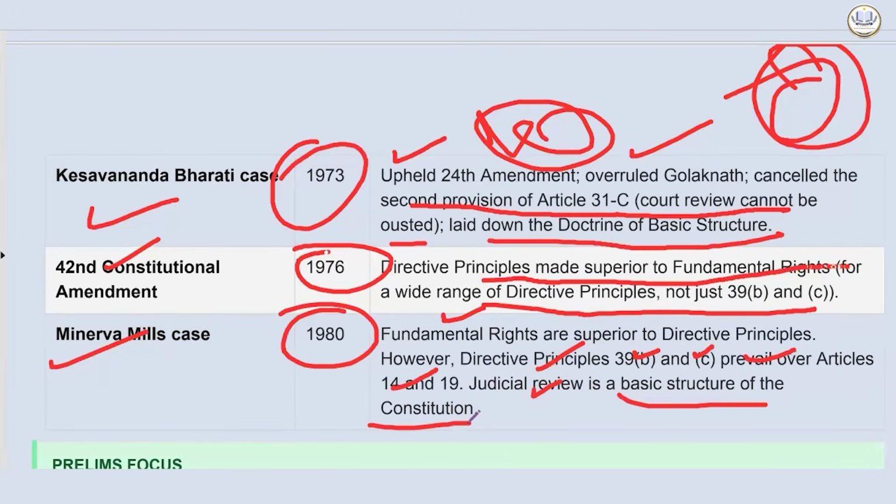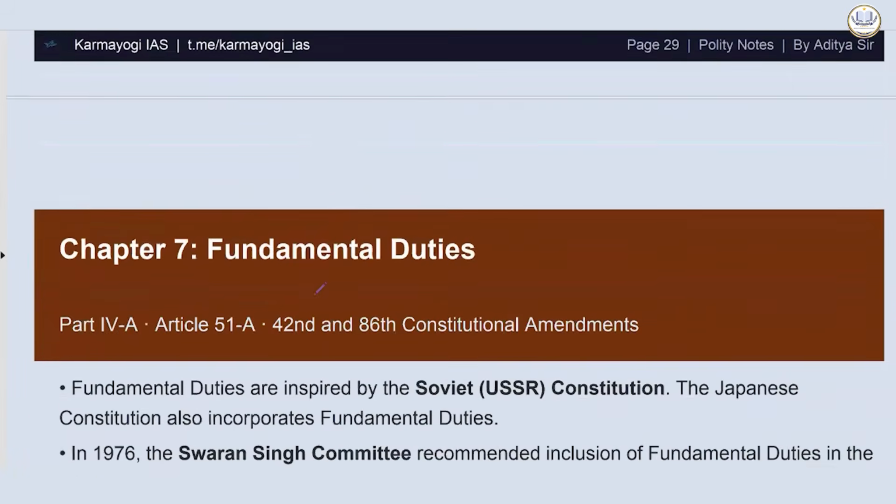The current status is that these are two wheels of the same cart. We have to go together. It's not that one can just abridge anything without any application of law. However, the status remains the same for 39B and 39C, and the reason is the content that is there.